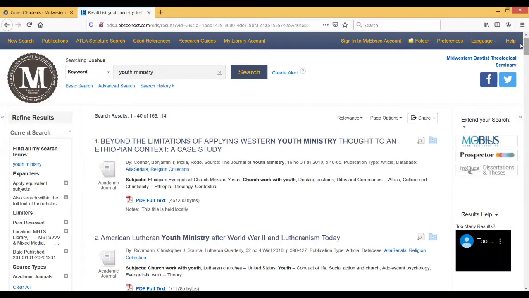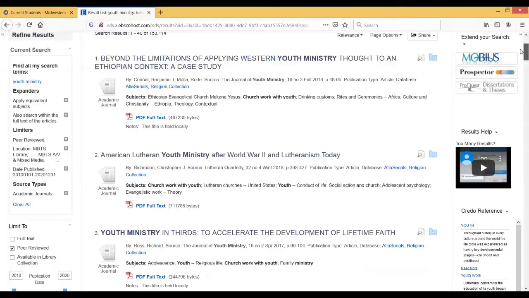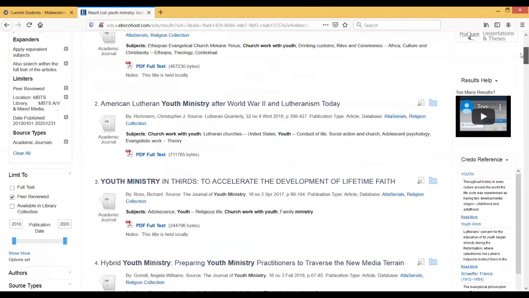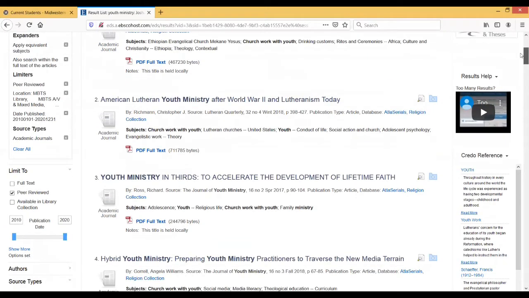Now, 153,000 results is still too many, but that's okay because we can actually begin to use some of what's here to help us find even better results that are more narrowly applied to our particular topic, which is youth ministry in this case. So a good technique at this point is to start scrolling through some of the results until I find one that looks like it might be something I'm interested in regards to my paper and the direction I might want to go.